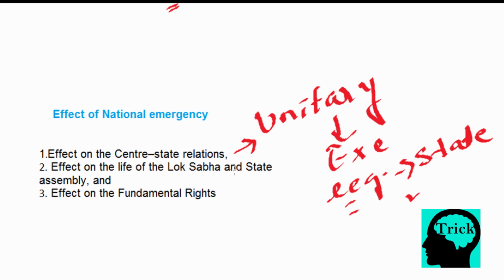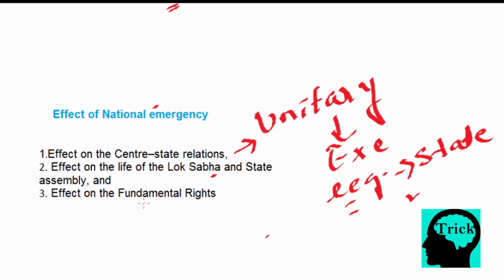Effect on the life of the Lok Sabha and state assembly. The life of the Lok Sabha can be extended beyond its normal time, that is 5 years, 1 year at a time, by passing a law in the parliament. But this extension ceases after 6 months after the proclamation of the emergency. Similarly, during a national emergency, the life of the state assembly can also be extended by 1 year at a time, and this extension ceases after 6 months of proclamation of the emergency.